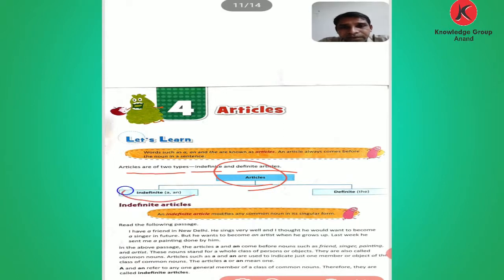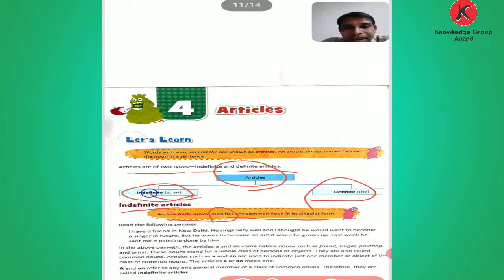Okay, the types of articles. Articles are of two types: indefinite and definite articles. Indefinite articles modify any common noun in its singular form.